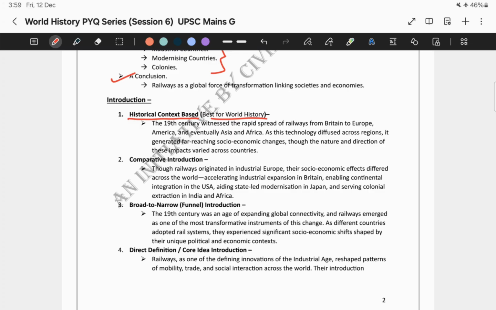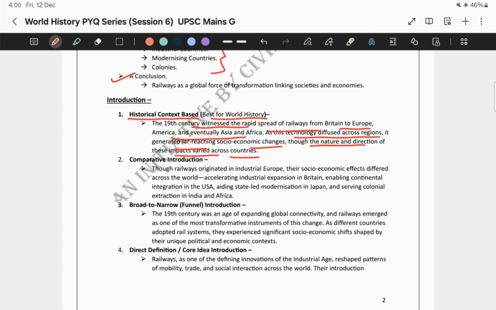We can simply mention that the 19th century witnessed the rapid spread of railways from Britain to Europe, America, and eventually Asia and Africa. As this technology diffused across regions, it generated far-reaching socio-economic changes, though the nature and direction of these impacts varied across countries. So this is how you can write the introduction based on this particular approach. Now, why does this work? It immediately establishes the time period and theme of varied impacts. This approach is perfect for world history questions.